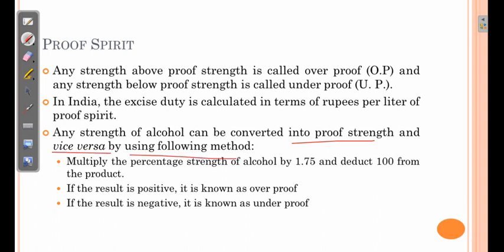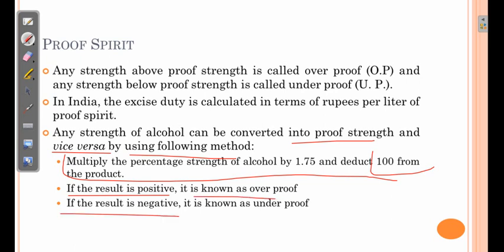So any strength of alcohol can be converted to proof strength and vice versa by using the following method. First one is multiply the percentage strength of alcohol by 1.75 and deduct 100 from that product. If the result is positive, it is overproof. If the result is negative, it is underproof. We are not changing anything in the values. We are only writing underproof and overproof.